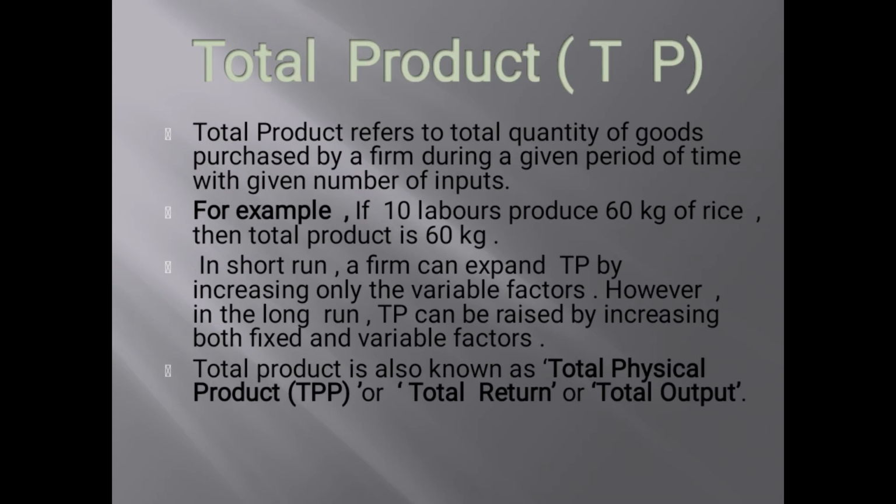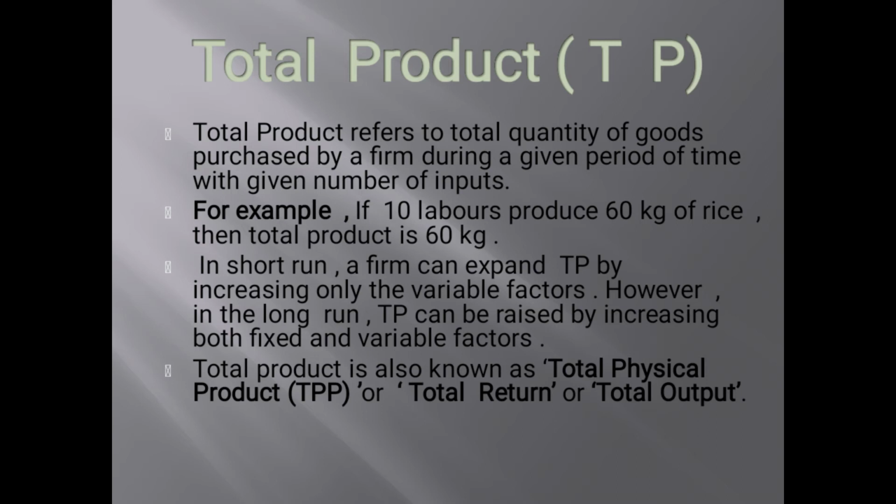First of all, we'll discuss the total product or the total physical product. Total product refers to the total quantity of goods produced by a firm during a given period of time with a given number of inputs. If we take an example, if 10 laborers each produce 6 kg of rice, then total product is 60 kg. That is 10 laborers into 6 kg of rice, so the final output is 60 kg.